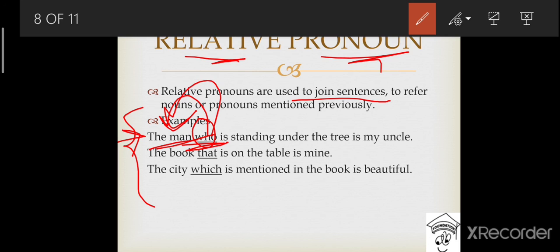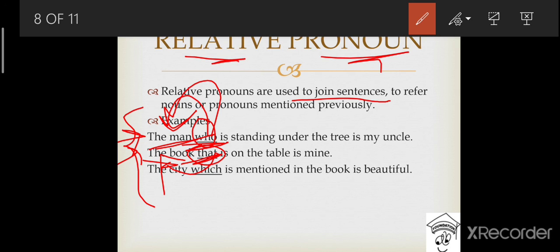Okay, let's have a look at the second example. The book that is on the table is mine. Again, there could be two sentences. One is the book is on the table, and the other could be the book is mine. And we have joined these two sentences by using the relative pronoun that: the book that is on the table is mine. In this sentence, that refers to the book, which is a noun, right?